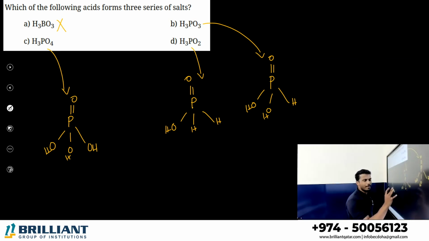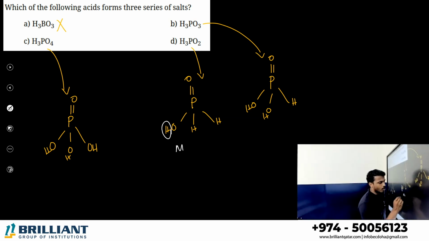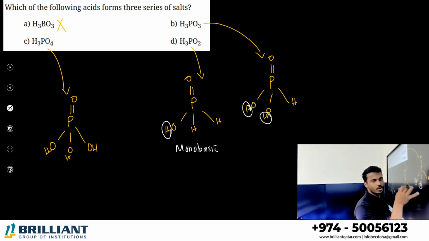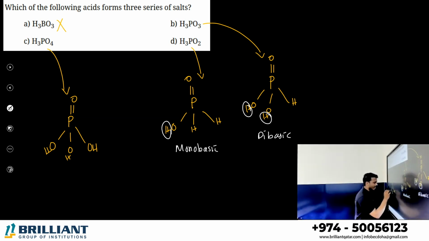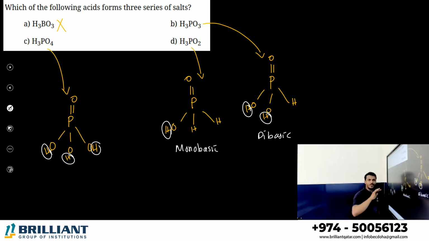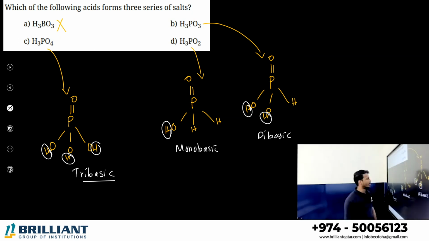You know what the basicity of H3PO2 is? It can donate only one hydrogen, therefore it is called monobasic. H3PO3 has 2 OH groups, so 2 H plus can be donated, so it is dibasic. Its basicity is 2. But H3PO4 can donate 3 hydrogen atoms, therefore it is tribasic. So the question, which can form 3 series of salt, which can donate 3 H plus ions, gives different salts. That is why the answer is option C, H3PO4.